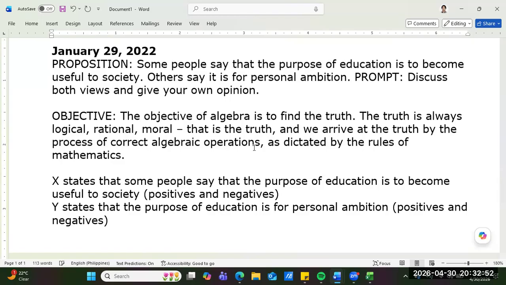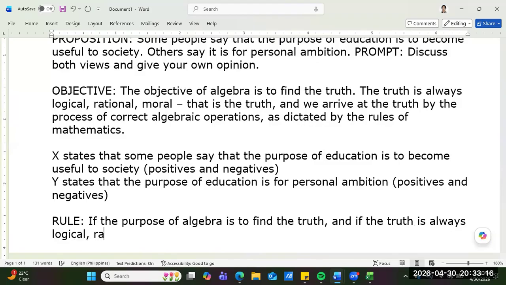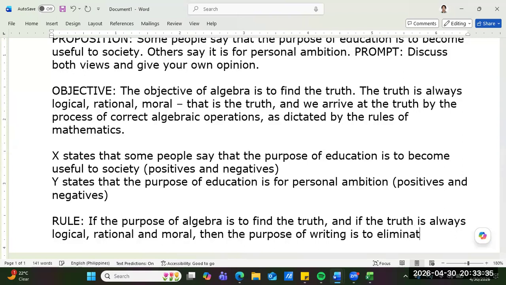Okay. So, guys, rule. If the purpose of algebra is to find the truth, and if the truth is always logical, rational, and moral, then the purpose of writing is to eliminate the negatives.